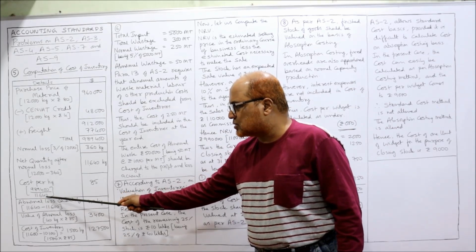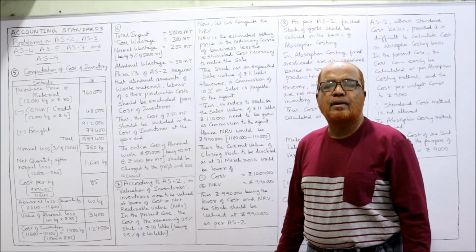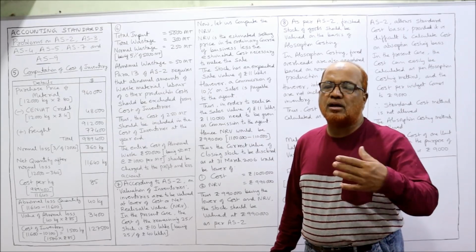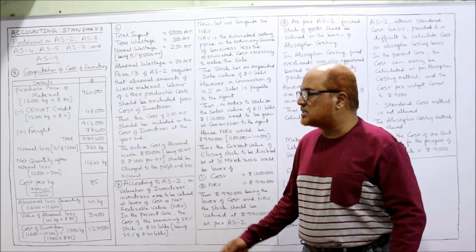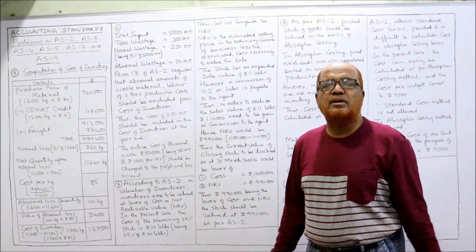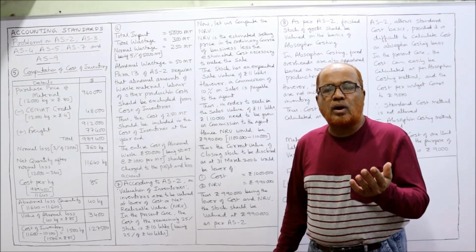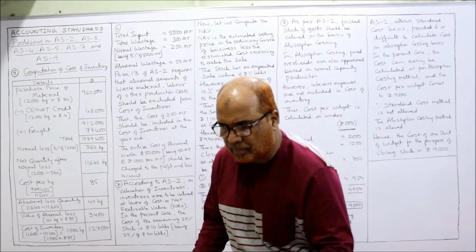9,89,400 divided by 11,640 gives 85 rupees per kilogram. But how many kilograms is the abnormal loss? Actually, we should receive 11,640. But in the problem it is given that net quantity received is 11,600 only.